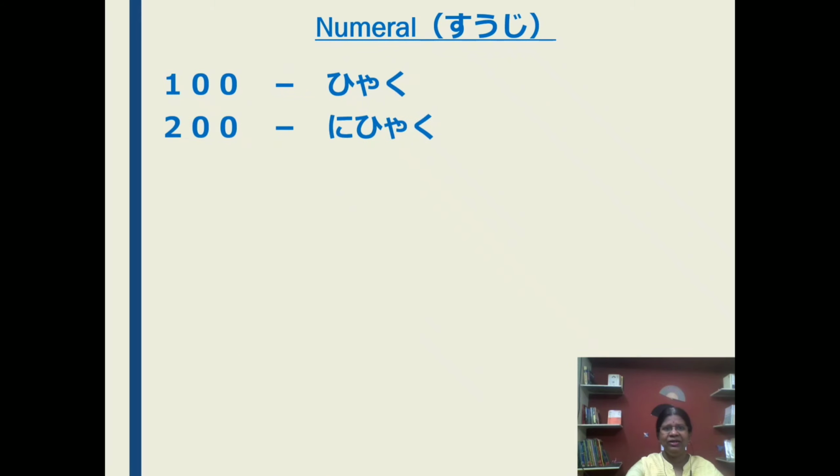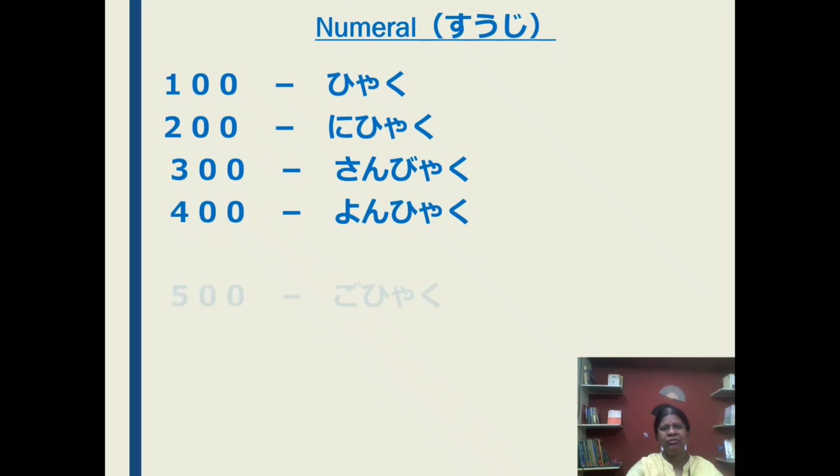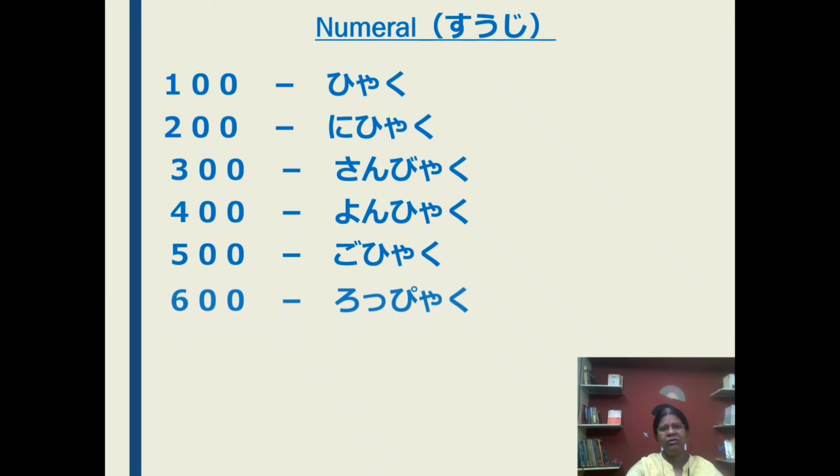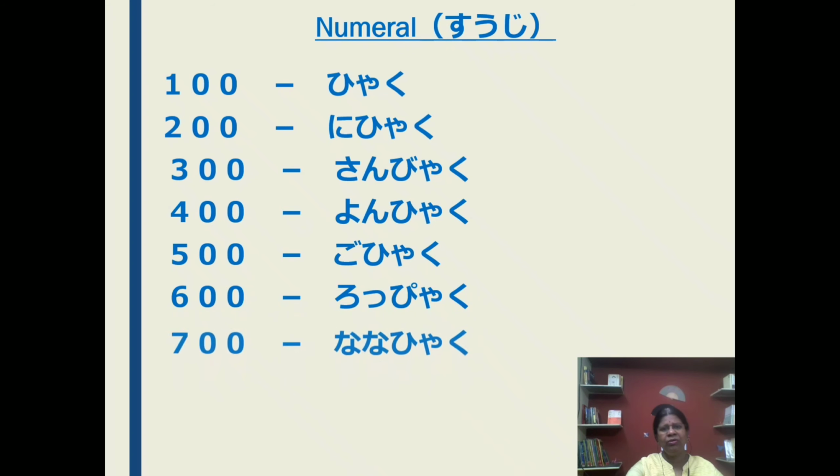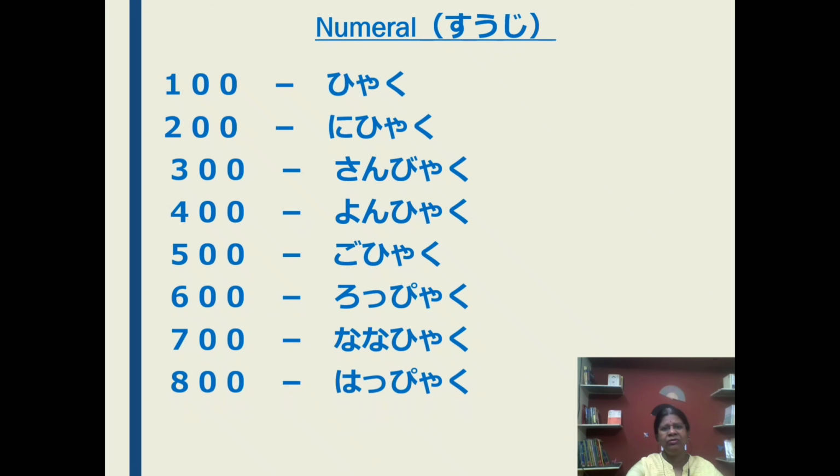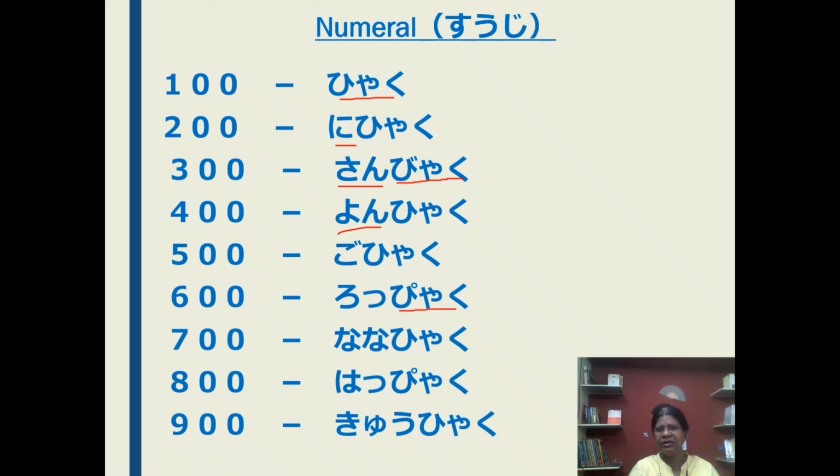Next, now we will learn 100. Hyaku, nihyaku, sanbyaku, yonhyaku, gohyaku, roppyaku, nanahyaku, happyaku, kyuhyaku. But there are special readings: in 300 it is byaku, in 600 it is pyaku, in 800 also pyaku. So you just remember the readings hyaku, byaku, pyaku.